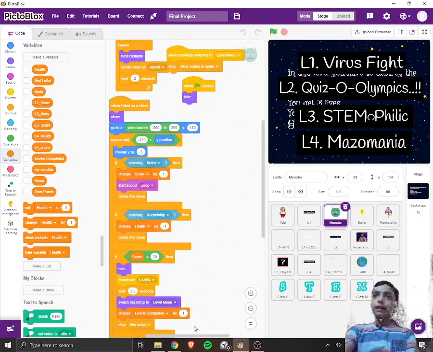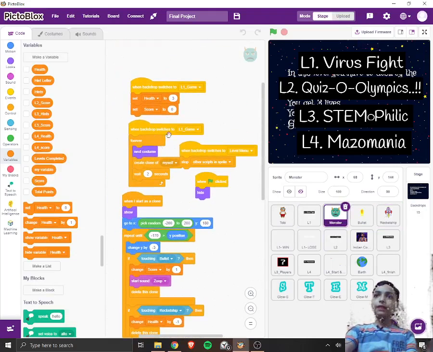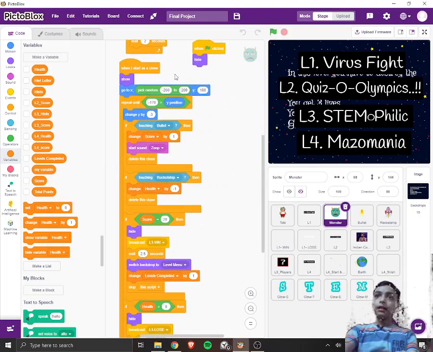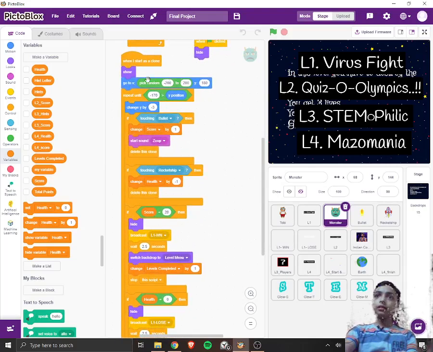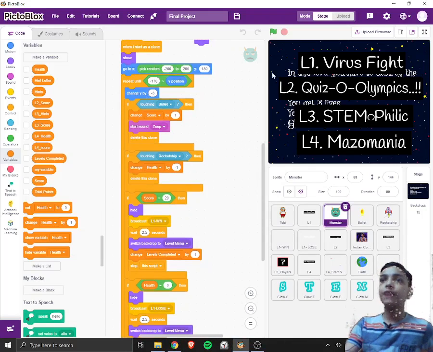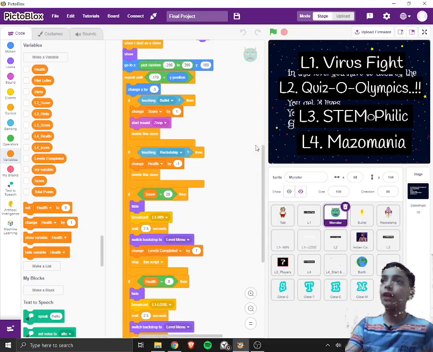Now in the monster, when it changes to L1 game, it will create a clone, and when it starts as a clone, it will pick a random position and it will repeat this part till its y position is less than -170, that is approximately here. Change y by -3, that is the speed at which it will go down.